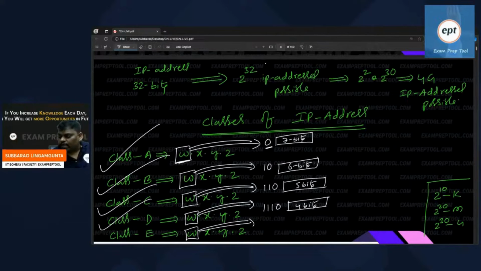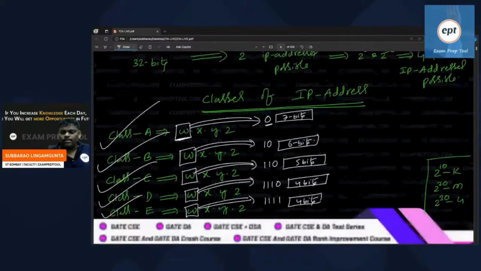If the STD code starts with 0, then class A. Starting with 10, class B. Starting with 110, class C. Starting with 1110, class D. Next, 4 ones, the 4 bits, it is going to be class E.